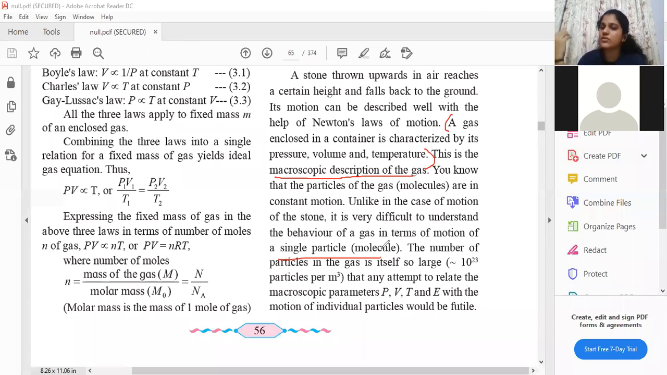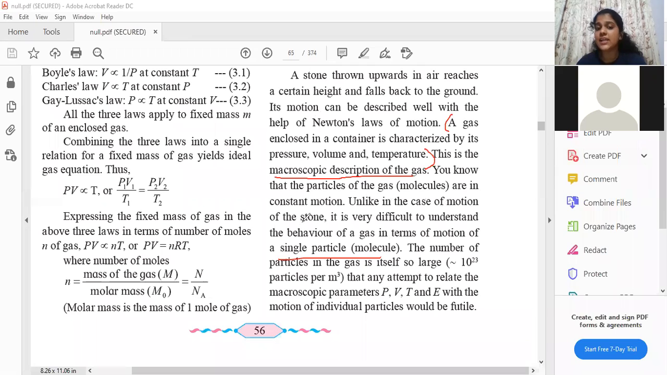Because of this constant motion, their properties are not steady. They are constantly changing. So instead of studying single particles, we study the average. We study overall, or at macroscopic level. It is written ahead. I'll again read the statement.